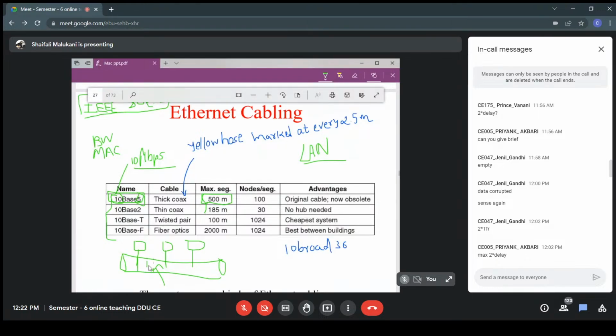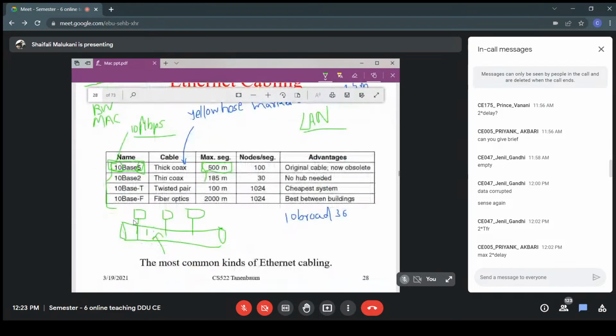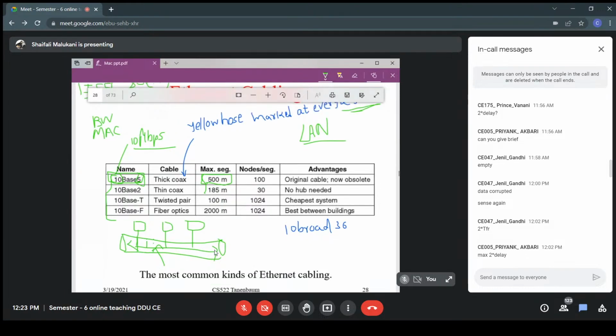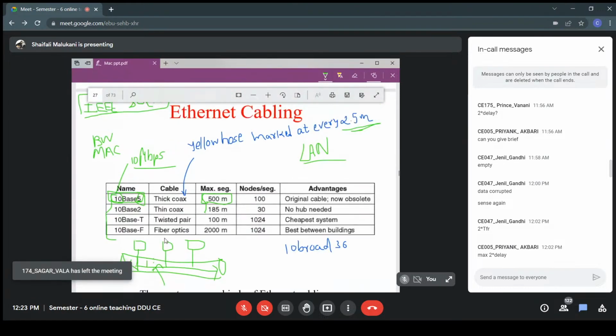What is the meaning of that? There you can connect your computer. At that marking, the minimum distance between two computers must be 2.5 meter. That is what is standardized, right? So in 500 meter, you can connect your computers at least 2.5 meter apart. How many maximum computers can you connect here? That will be 100 computers per segment. In one segment, whose length is 500 meter, you can connect a maximum of 100 nodes.